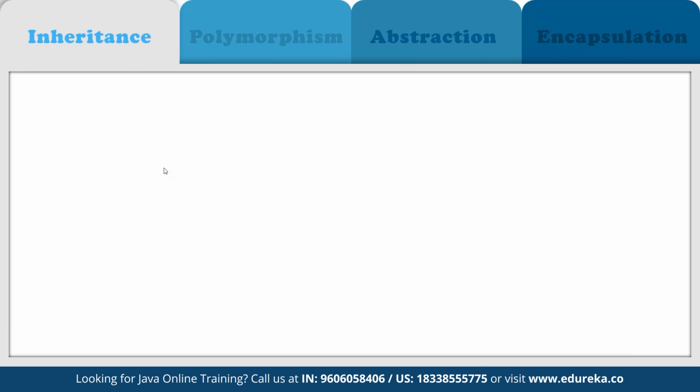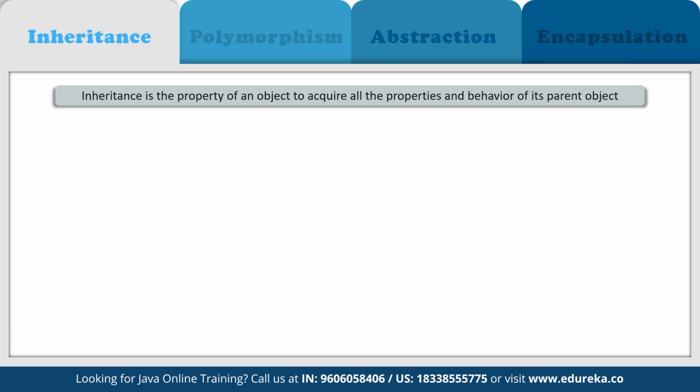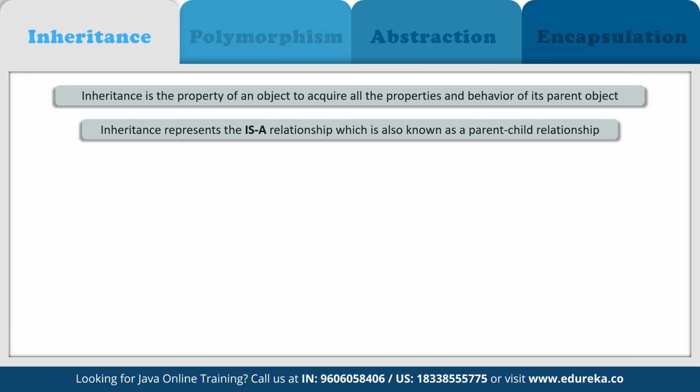In OOPS, a computer program is designed in such a way that everything is an object, and all the objects interact with one another. Inheritance is one such concept where the properties of one class can be inherited by another. It helps us in reusing the code and establishing a relationship between different classes.